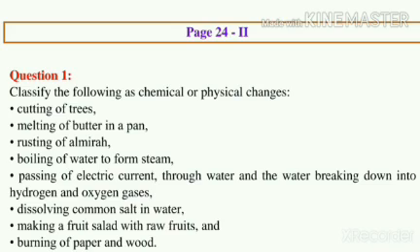Fifth, passing of electric current through water and the water breaking down into hydrogen and oxygen gases. Sixth, dissolving common salt in water. Seventh, making a fruit salad with raw fruit. And eighth is burning of paper and wood.